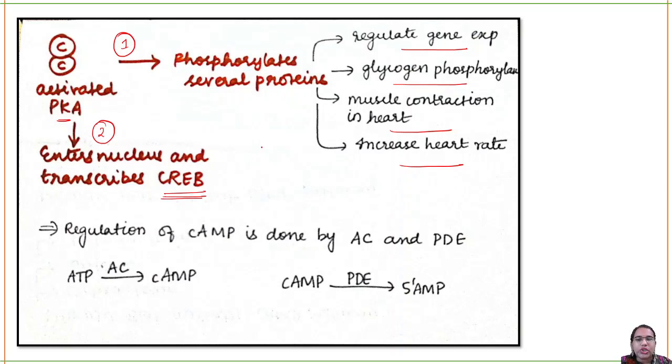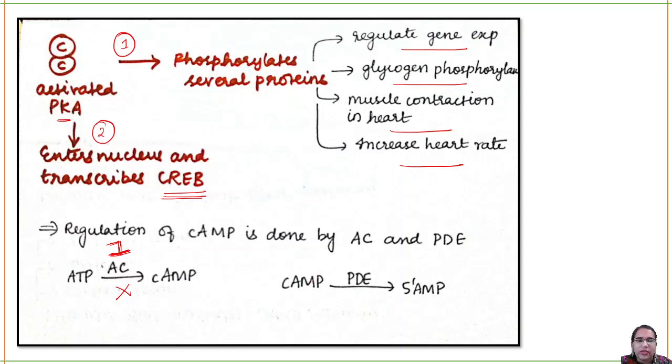Regulation of cyclic AMP can be done by adenylate cyclase and phosphodiesterase. What is the function of adenylate cyclase? If you are inhibiting adenylate cyclase, the ATP to cyclic AMP process will not take place at all. That is one kind of regulation.